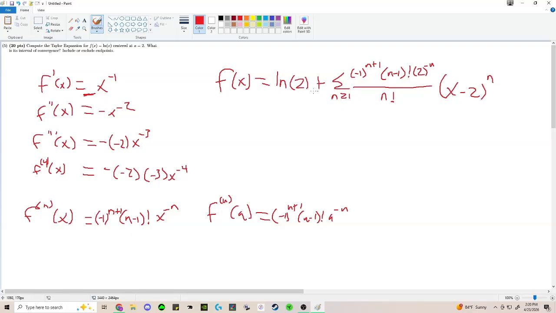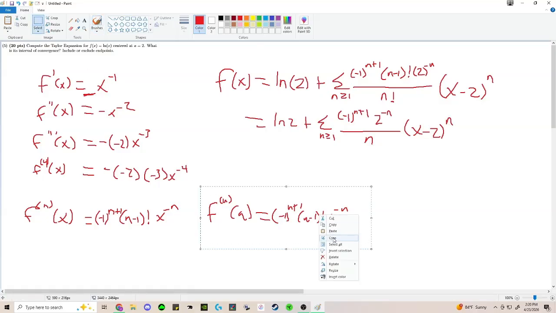Now, we simplify a little bit. This is going to be ln 2 plus the sum, n greater than or equal to 1, of negative 1 to the n plus 1, 2 to the negative n. And what is n factorial canceling with n minus 1 factorial? Well, we'll just have divide by n on the bottom, times x minus 2 to the n.